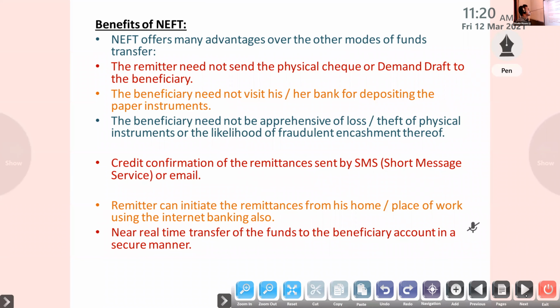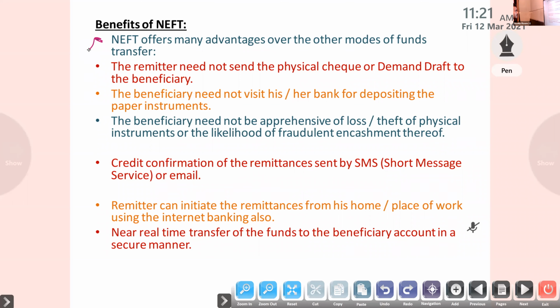It offers many advantages compared to other forms of fund transfer. The remitter need not send the physical check or demand draft to the beneficiary.